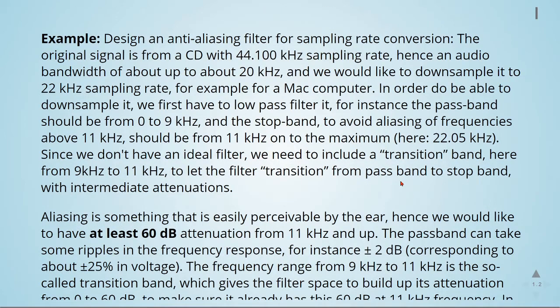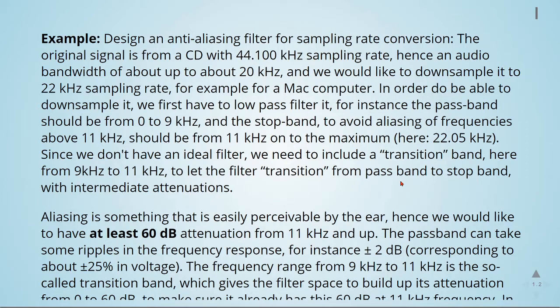So let's take a look at this example. We will design an anti-aliasing filter for sampling rate conversion. The original signal is from a CD with 44.1 kilohertz sampling rate, hence an audio bandwidth of up to about 20 kilohertz. We would like to downsample it to 22 kilohertz sampling rate, for example, for a Mac computer.